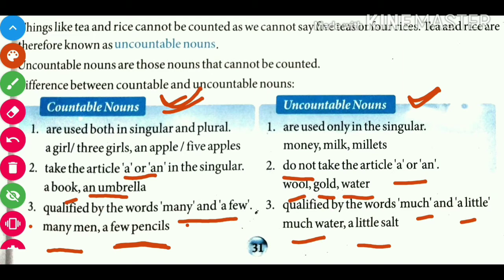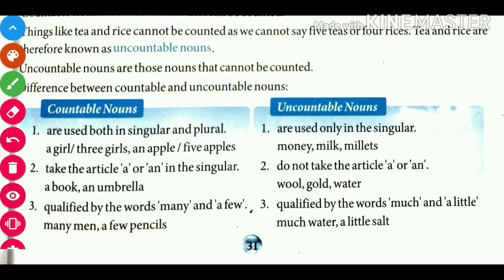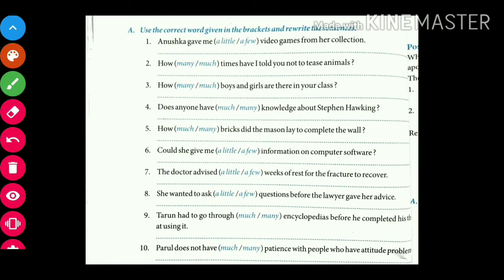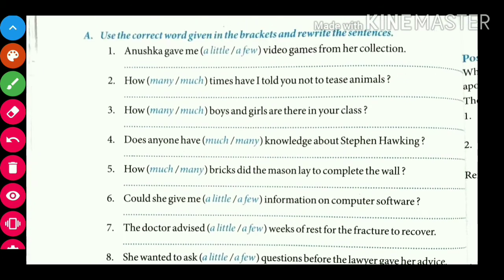Now next, here is the exercise that you have to perform. I will perform one for you. Let's read. Use the correct word given in the bracket and rewrite the sentence.